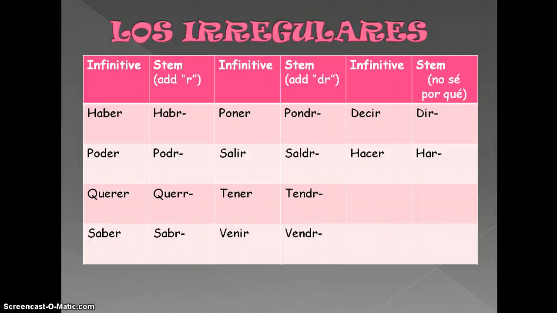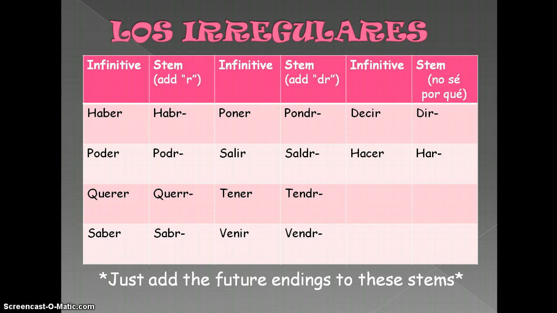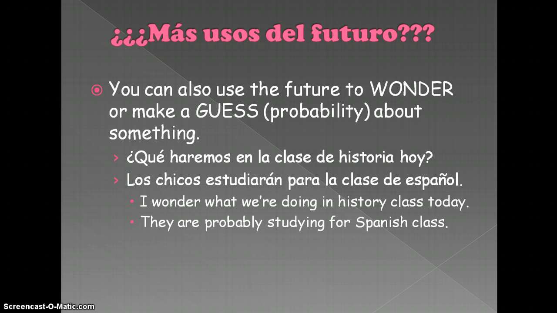If you notice those in the first column, just drop the e. In the second column, the e is replaced with a d, and in the last column, we just kind of take out some letters. However, we will use the same endings for these irregular verbs, so we're still going to have the yo form é, tú ás, él á, nosotros emos, and ellos án added to the end of these new stems.